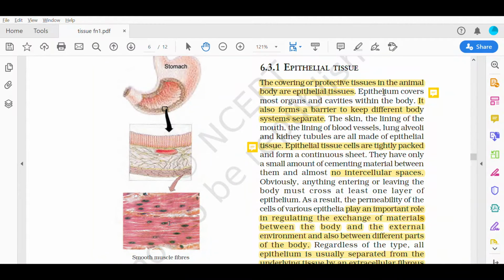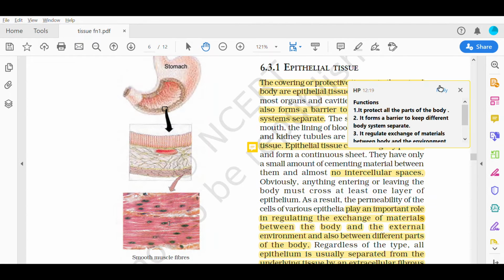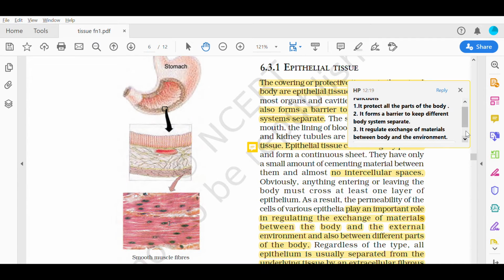This epithelial tissue protects all the body parts as it covers all the organs and the cavities present in our body. Therefore, it is also known as covering tissue. Now let us discuss some functions of epithelium tissue. It protects all the parts of the body. It forms barriers to keep different body systems separate.